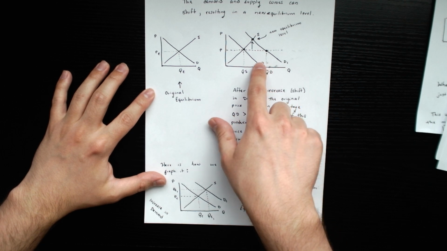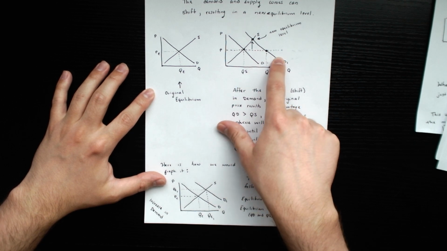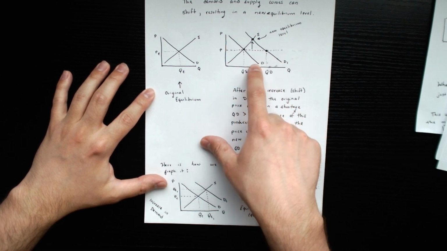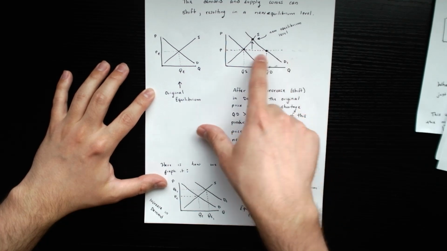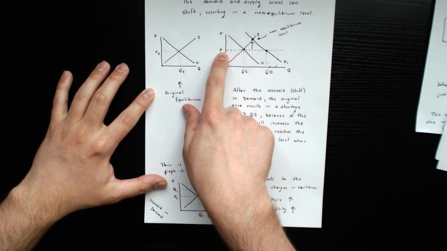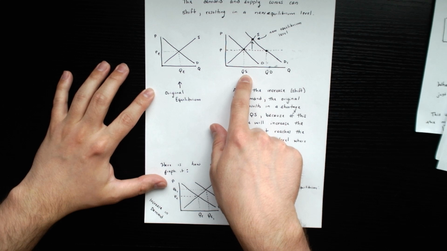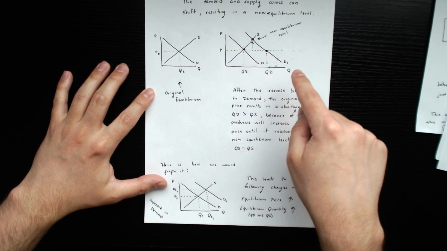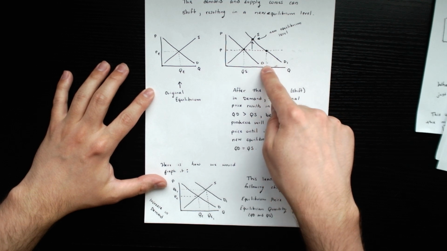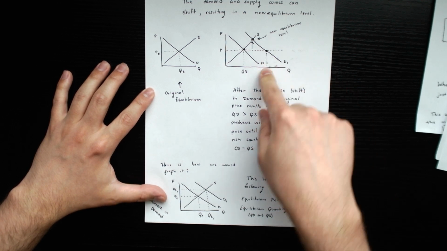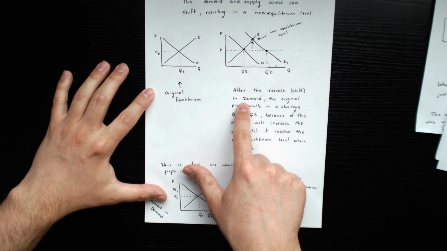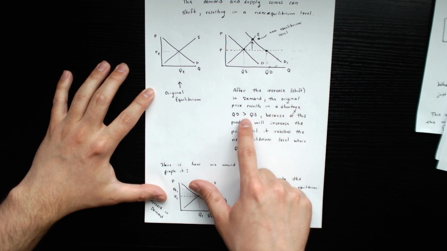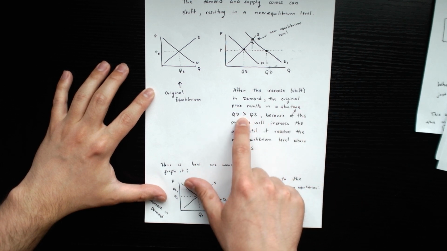The entire demand curve is going to shift to the right. Okay? When the demand curve shifts to the right, now at the previous price, the quantity supplied is less than the quantity demanded, which means we have a shortage.